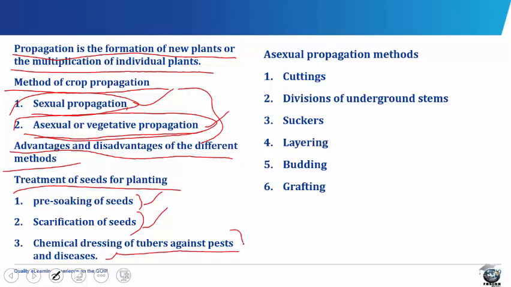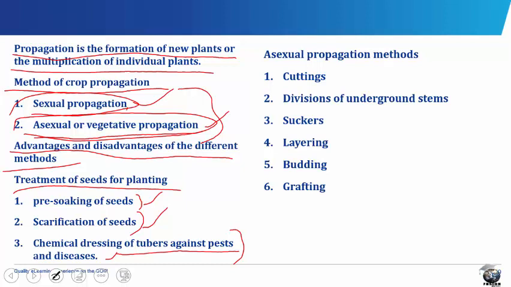In the chemical dressing of tubers against pests and diseases, seeds must be dressed with seed dressing chemicals before planting. This is to protect them from soil-borne pests and diseases. If seeds are not treated, they can be attacked by soil fungi, and this will cause them to rot and fail to germinate. They may also be attacked by soil-borne insects and other organisms.